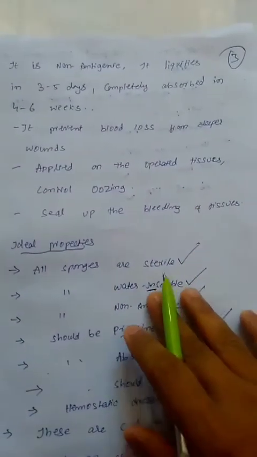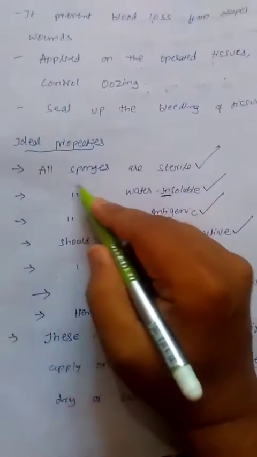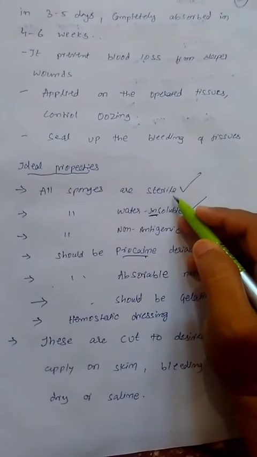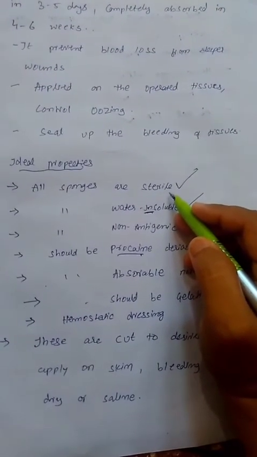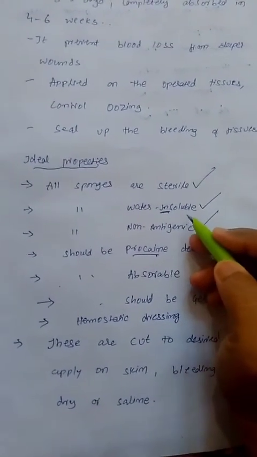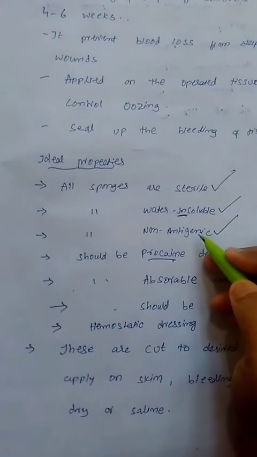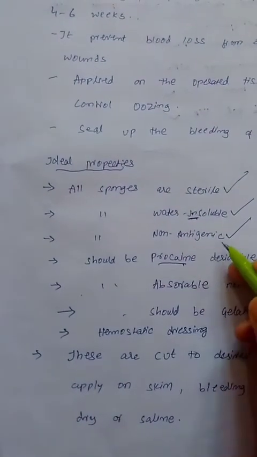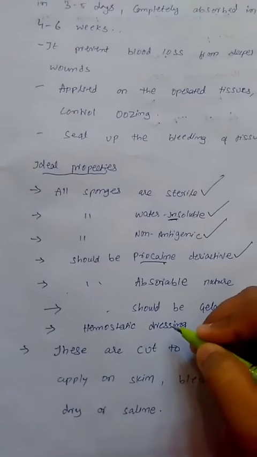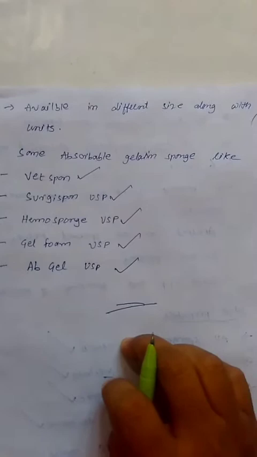Okay, and some ideal properties of gelatin sponges. The gelatin sponges must be sterile in nature. Sterile means free from antimicrobial growths, bacteria, fungus, etc. All sponges should be water insoluble. All sponges are non-antigenic. This must be a procaine derivative. It must be absorbed easily. It must be a gelatin-based drug. It must be used in hemostatic dressings. And these are available in different sizes, shapes and different units.